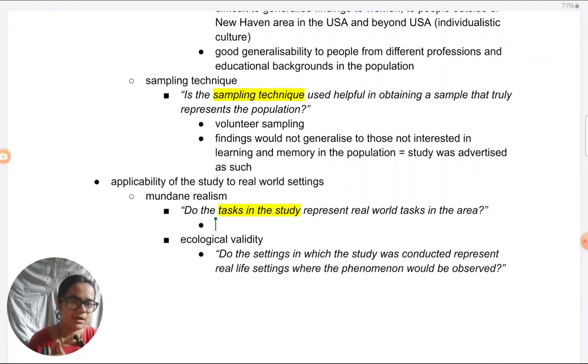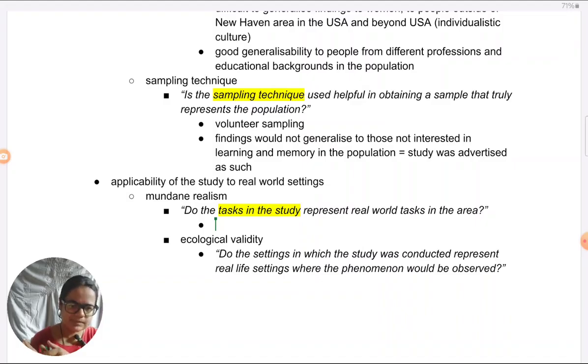So that's why I'm showing you how you have to think about it, always in the context of obedience, in the context of what Milgram was researching. Were the tasks realistic? Never think in terms of it's a lab study, task is artificial, so it will not apply to real life. If this is what you're going to write, you barely get 1 mark or maybe 0 marks for writing this, because this is a point you could fit into any study. It's not contextualized.